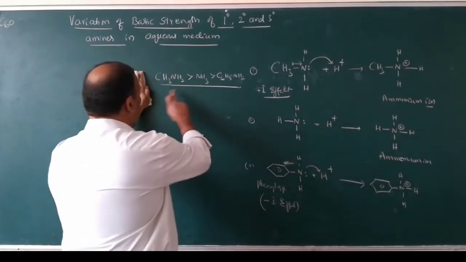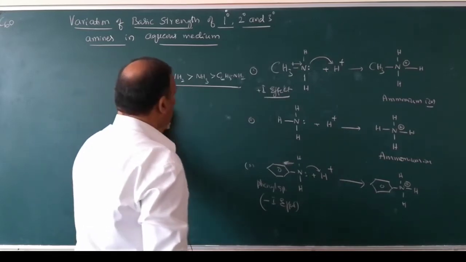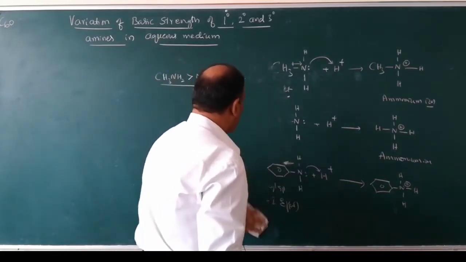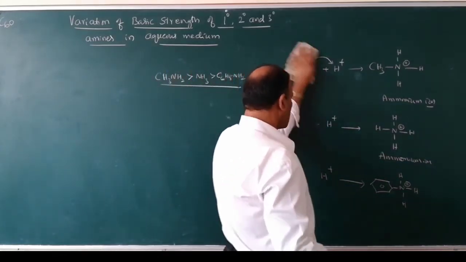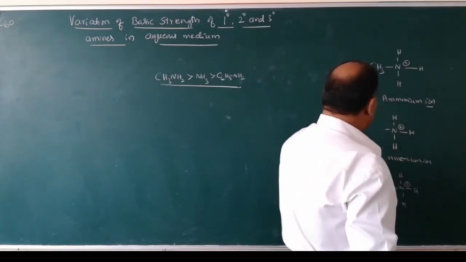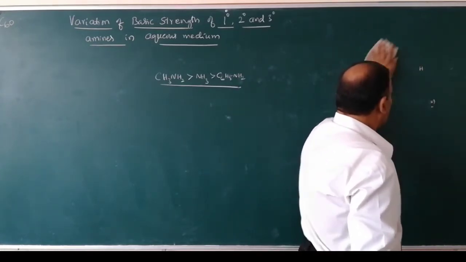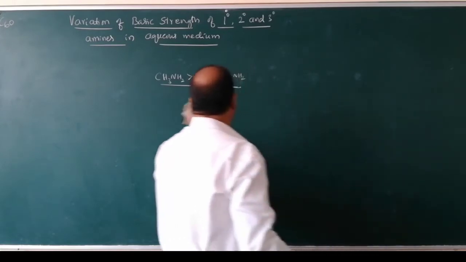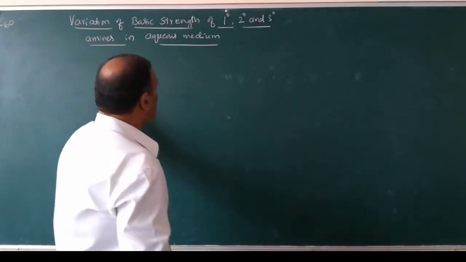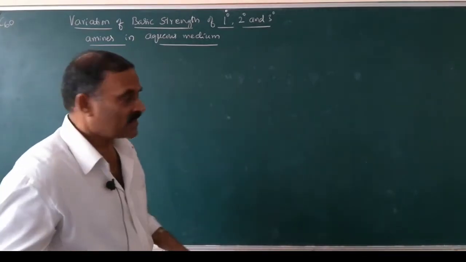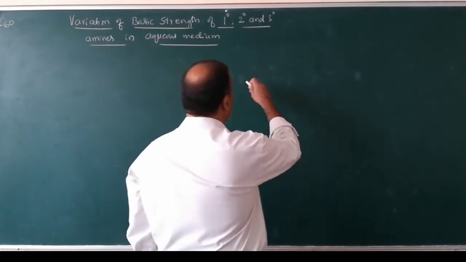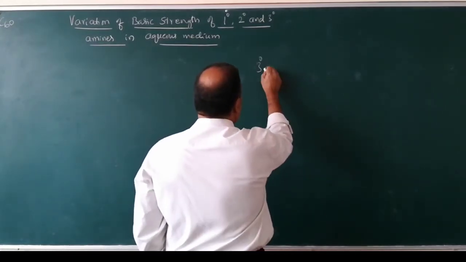So this is the order of basic strength: methylamine, or generally alkyl amines, are more basic than ammonia, which is more basic than phenylamines. So among alkyl amines, tertiary amines.